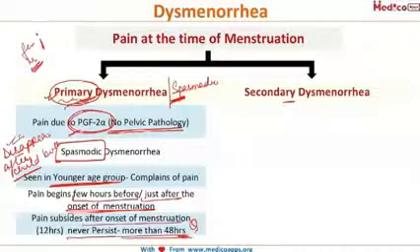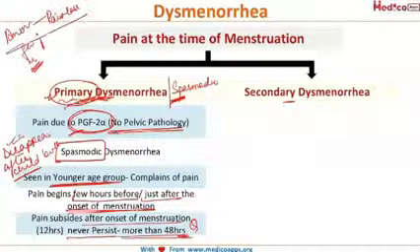Now I told you that primary dysmenorrhea is the indirect evidence of ovulation. So the anovulatory cycles are painless because in them there will be no release of PGF2 alpha, because this PGF2 alpha is because of the decreased level of progesterone. Now try to correlate that primary dysmenorrhea is because of the PGF2 alpha, which is in turn released because of the decreased progesterone levels, and that is in turn because of the ovulation. So if there is no ovulation, there will be no pain. So anovulatory cycles are painless cycles. A very important fact.